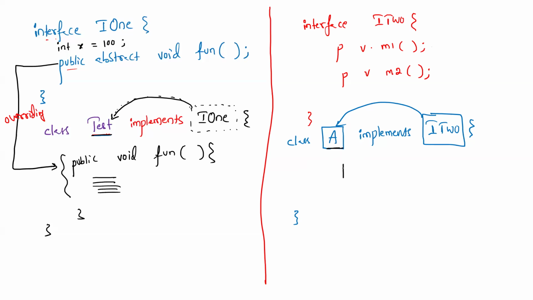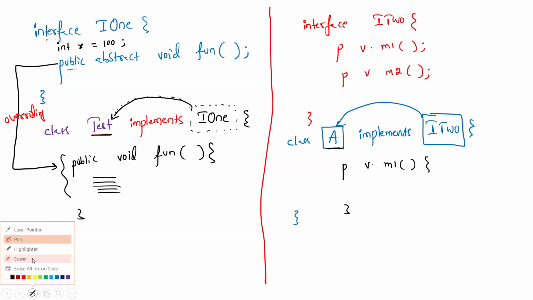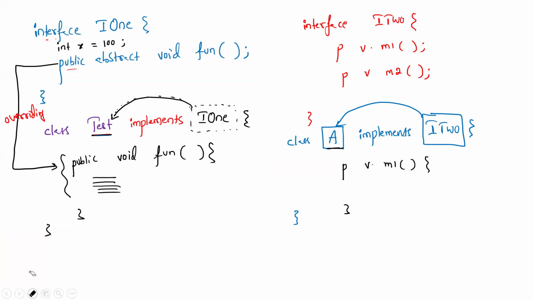Now here, even if we implement public void m1 and its body is given, this A class has how many methods? Two methods, which are coming from the interface. So at least one abstract method is there. m2 is an abstract method, which belongs to A also now. Then what is the way out? Either give the body for m2 also, or declare the class as an abstract class. Same as an abstract class with two abstract methods: if only one is implemented, then for the others either give the body for all or declare the class as abstract.